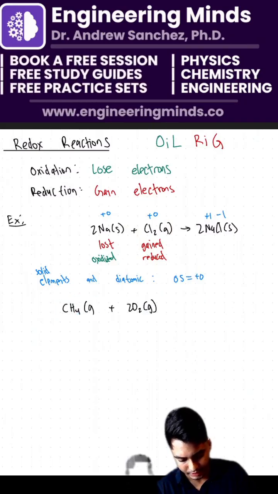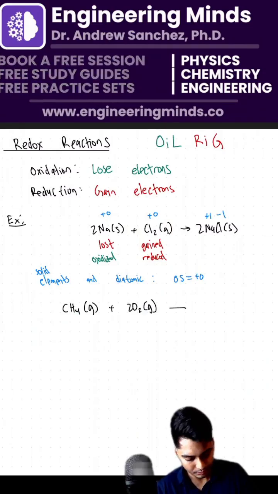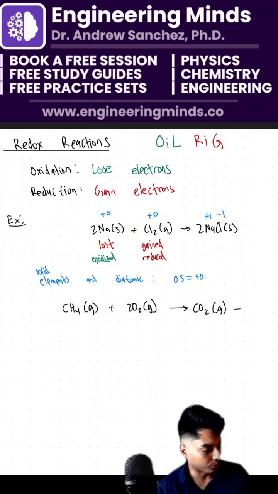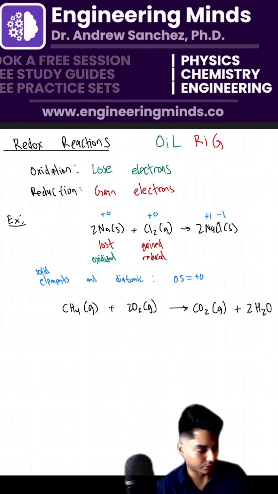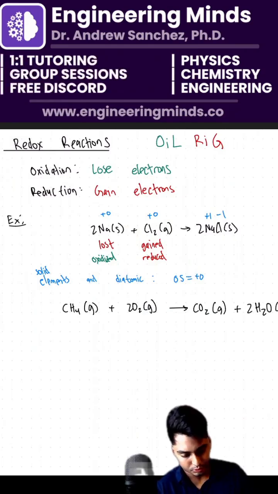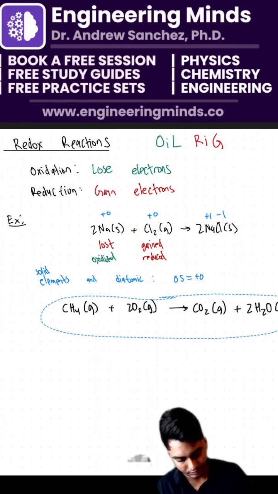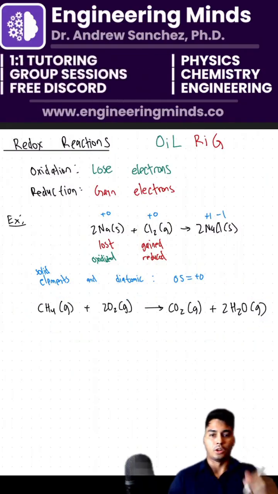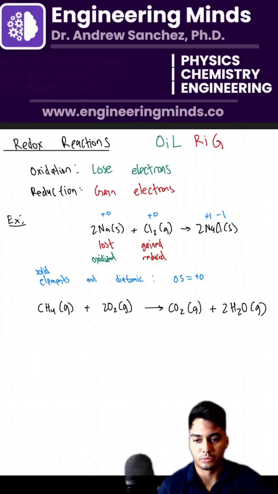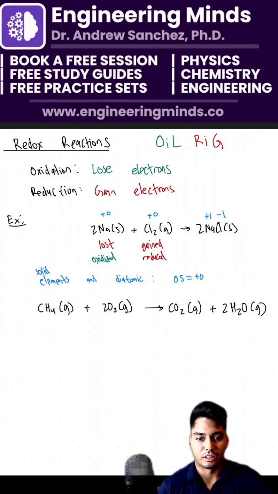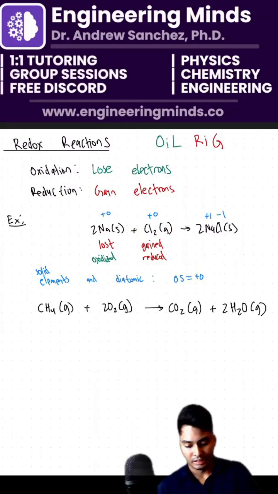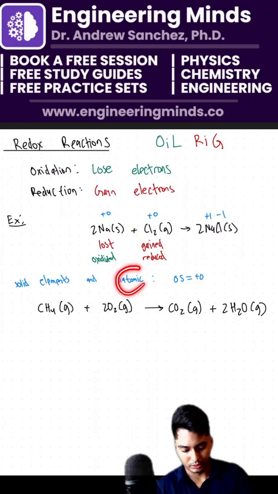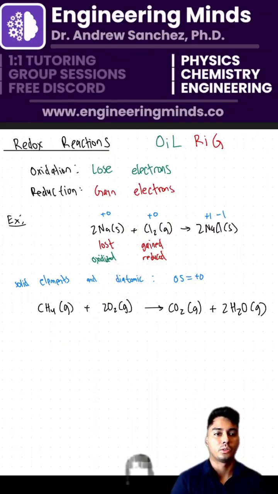Now we have to add up all of these, and we got to see which one is getting oxidized and which one is getting reduced here. So we have CH4 gas plus 2 O2 gas. What shall we do first here? What's going to be the oxidation state that you want to go over first? Remember, the solid elements and the diatomic gases are all going to be 0.